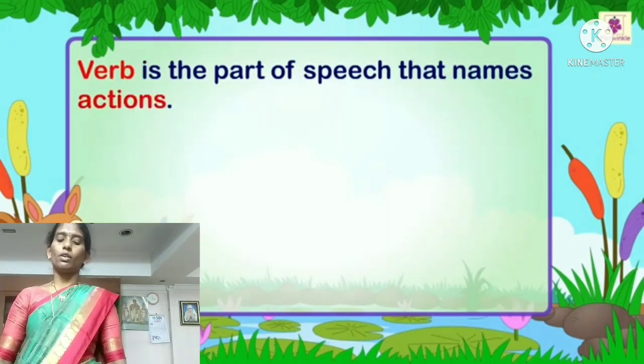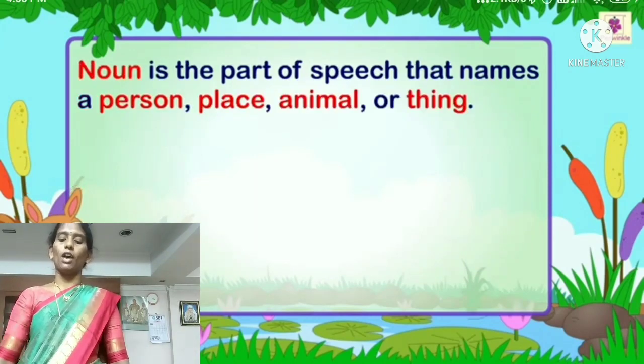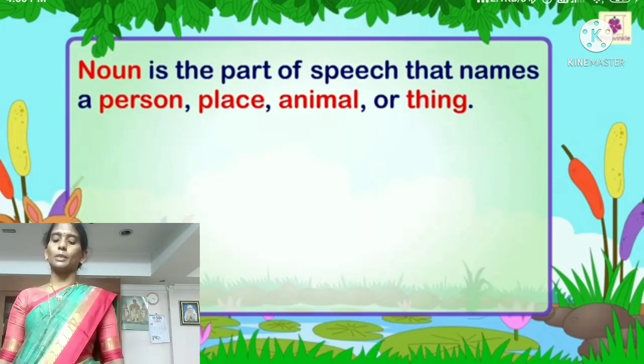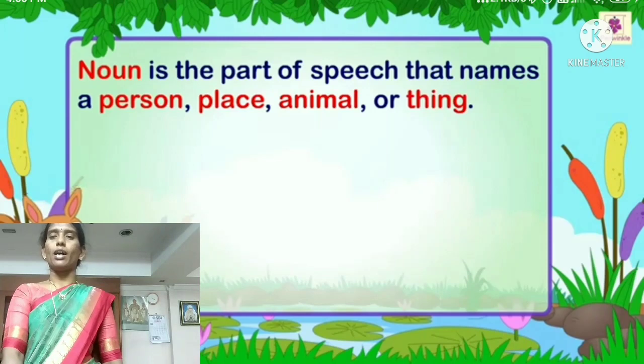Next, what is verb? Verb is the part of speech that names an action. Next, what is the meaning of noun? Noun is a part of speech that names a person, place, animal or thing. We completed 3 parts of speech.